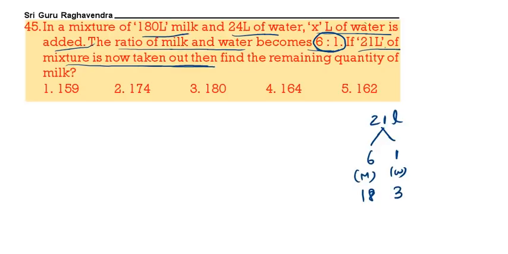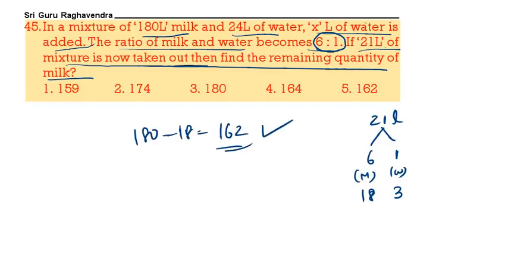Now how much of the milk is remaining? Out of 180 we are removing 18 liters. So milk remained is 162 liters. 5 is the correct answer.